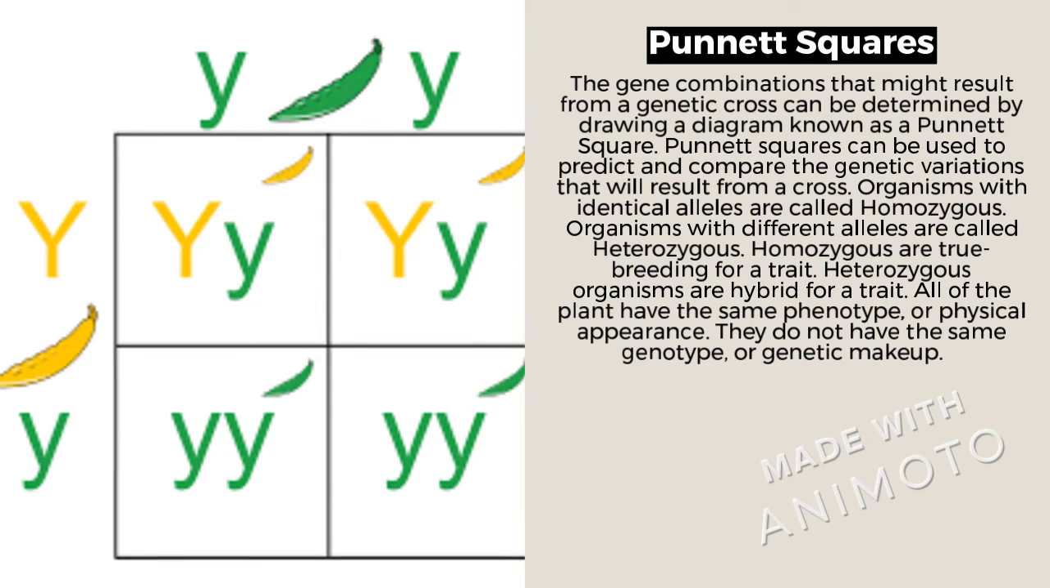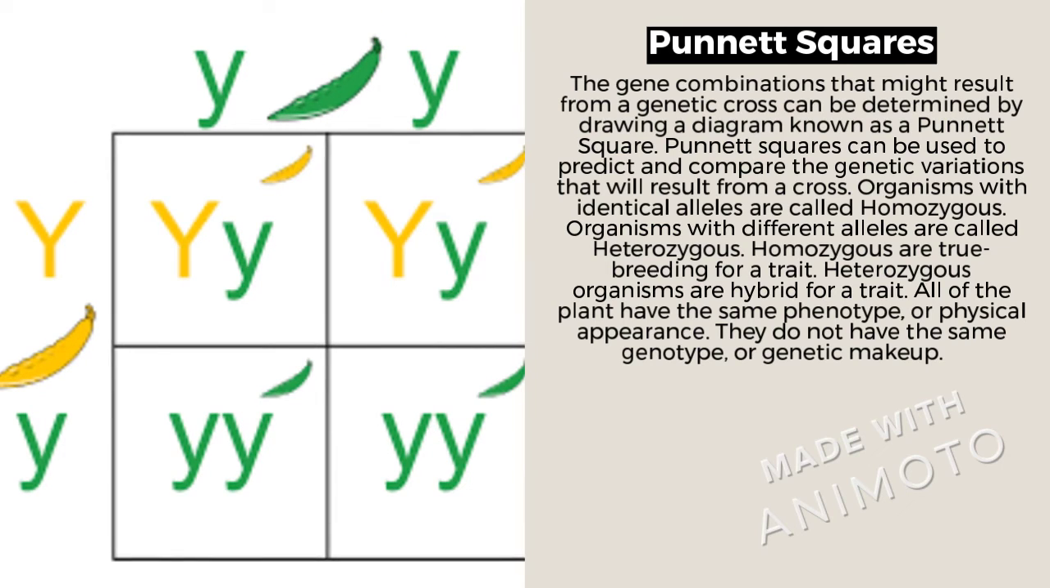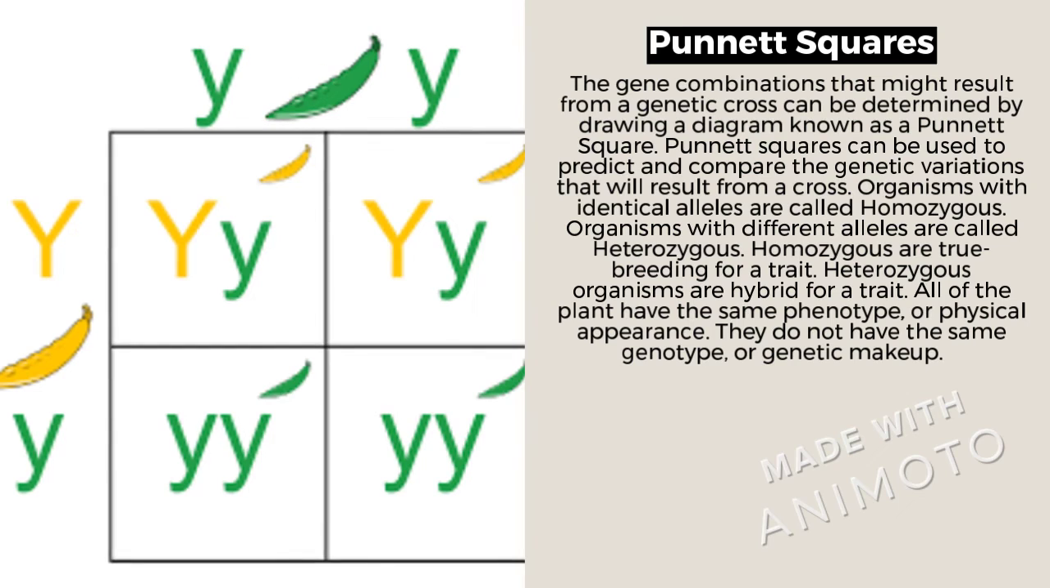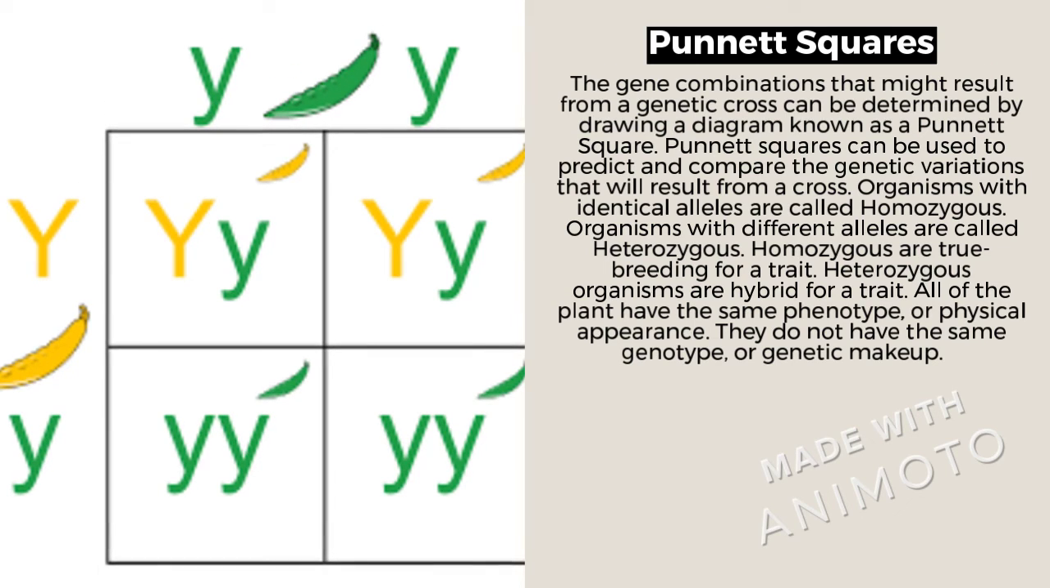Punnett squares. The gene combinations that might result from a genetic cross can be determined by a diagram. They are used to predict and compare genetic variations that result from a cross. Organisms with identical alleles are called homozygous, and organisms with different alleles are called heterozygous. All of the plants have the same phenotype, or physical appearance.